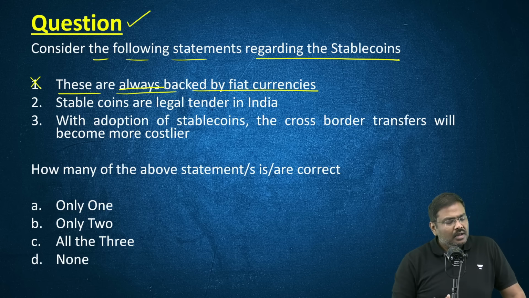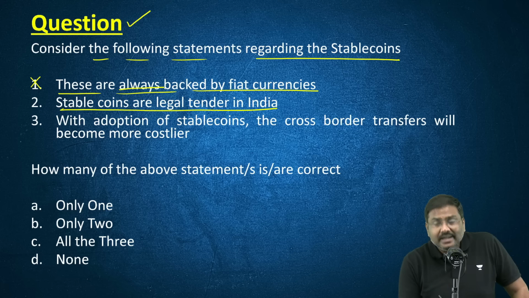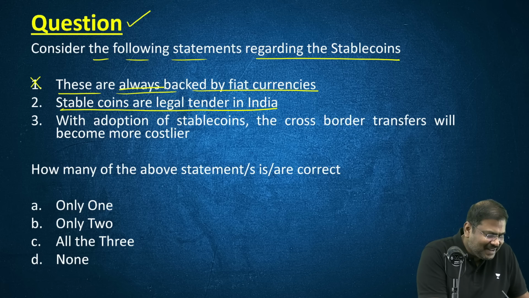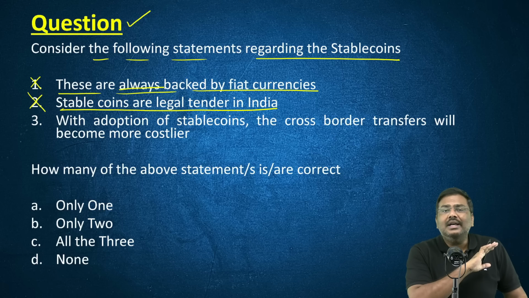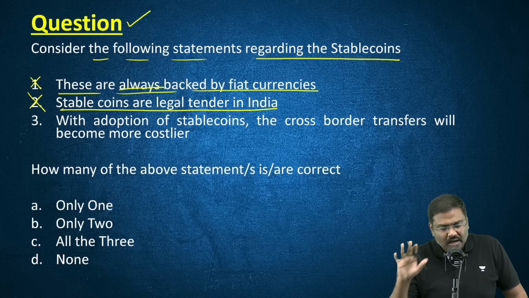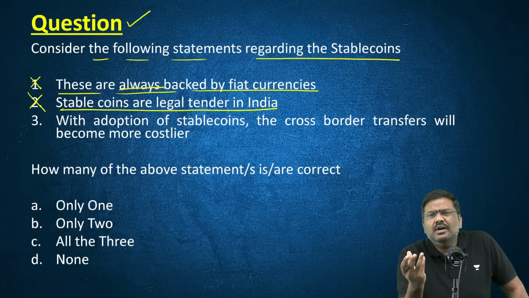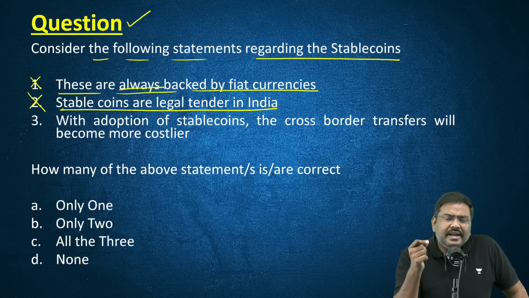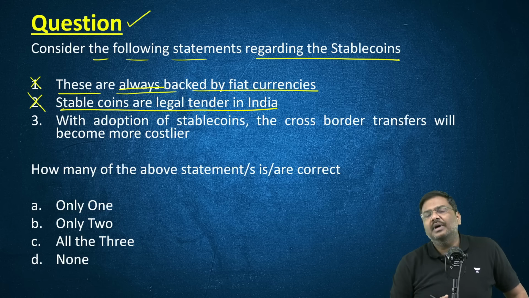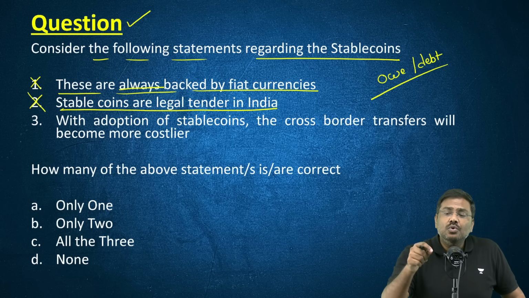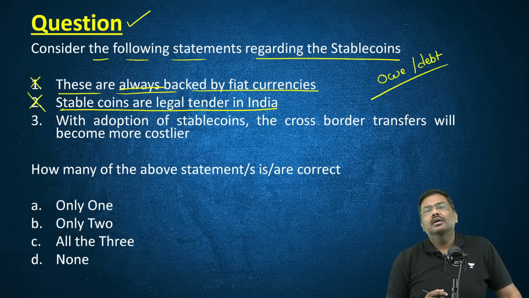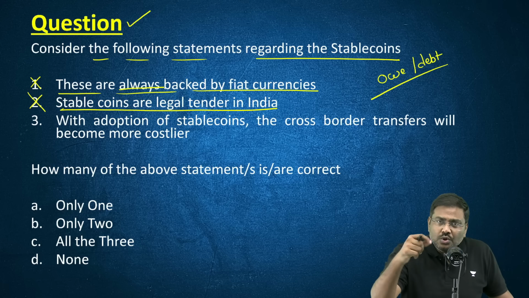Stable coins are legal tender in India. Absolutely no. As of now, stable coins, cryptos, etc., these are not legal currencies or legal tender in India. And by the way, what is the meaning of a legal tender? Legal tender simply means whenever you owe a certain amount of money, whenever you have a debt to repay, you are legally allowed to use this kind of money. You are within your legal right to use this kind of money.